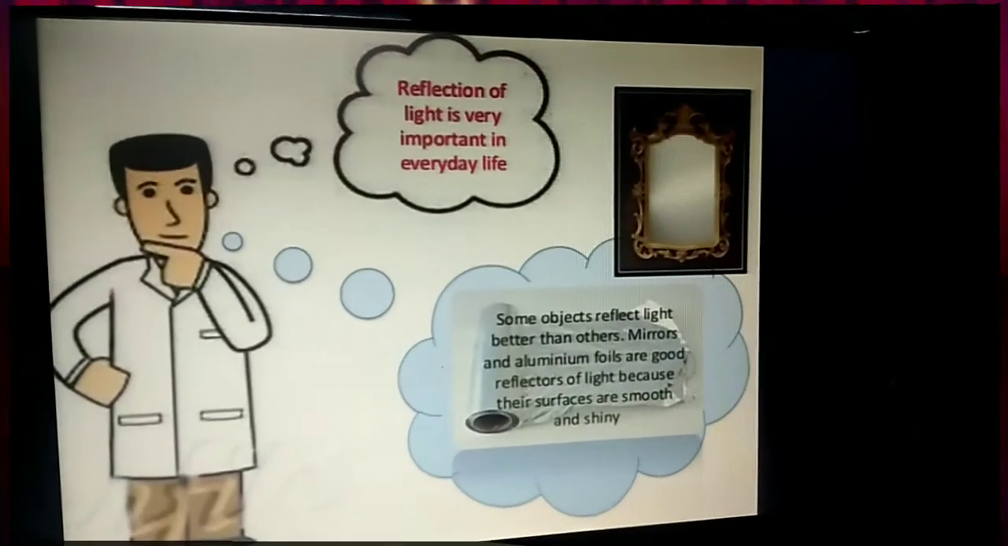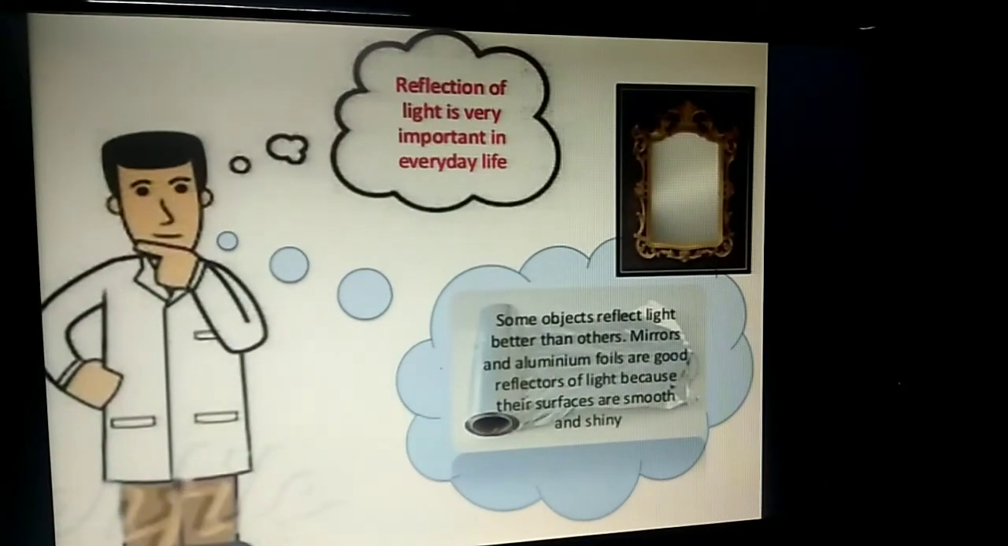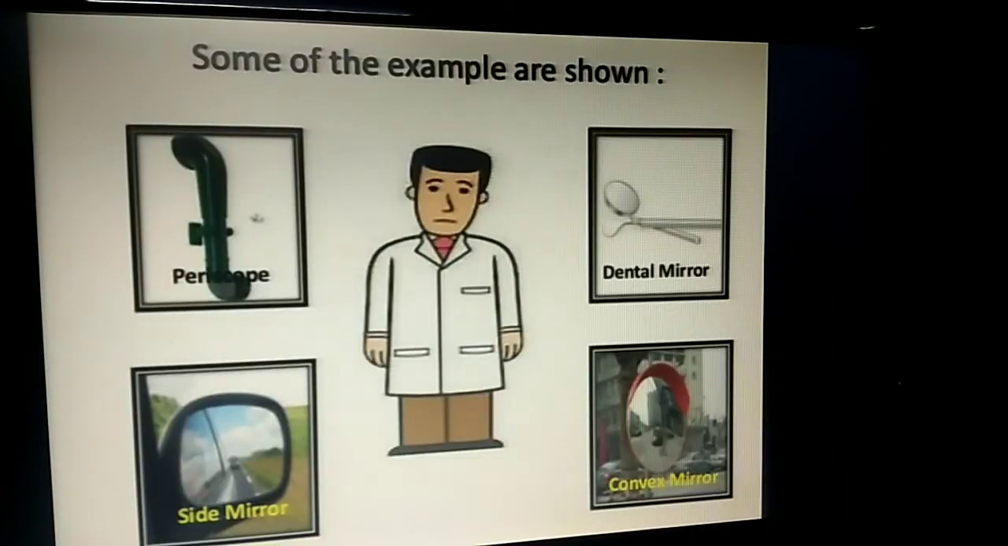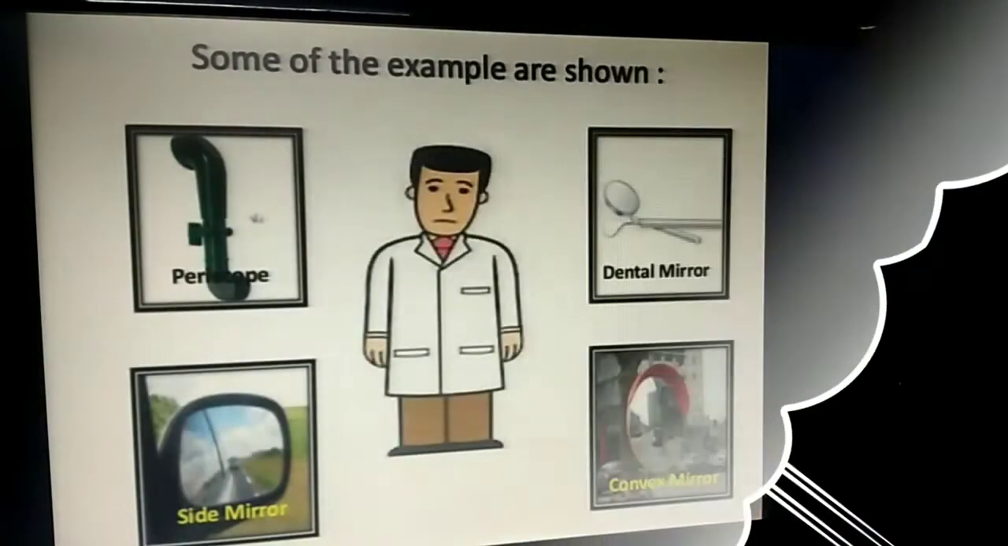The object surface which reflects the light back into the same medium is known as a reflector. If the surface is smooth and shiny, the reflection it undergoes is known as smooth reflection or regular reflection. Some other examples of reflection: side view mirrors of vehicles, convex mirrors in shopping malls.